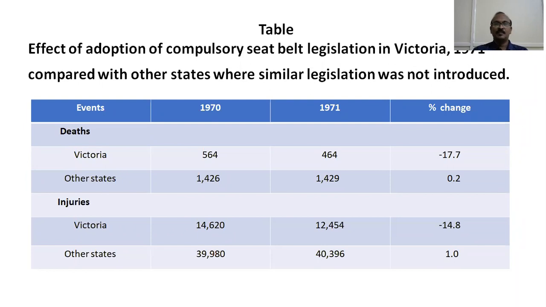This proves that before and after comparison studies with control help in understanding the effect of a legislation, the effect of an intervention, without in fact trying to have a control which is done by randomization. So in this entire process of natural uncontrolled trials, natural experiments, and before and after comparison studies with control and without control, we do not have a process of randomization. Since there is no randomization, we call it a non-randomized trial.